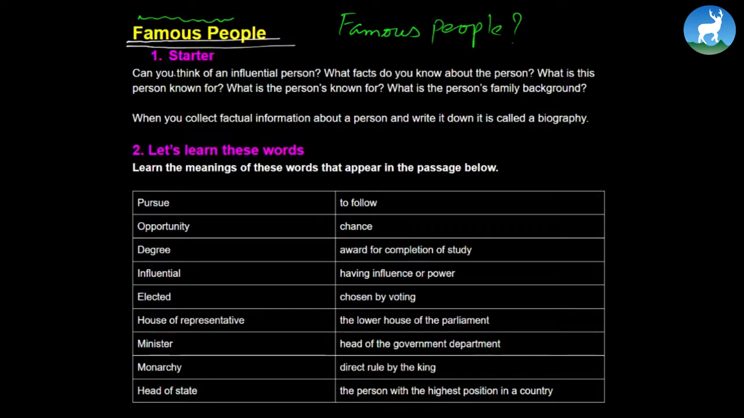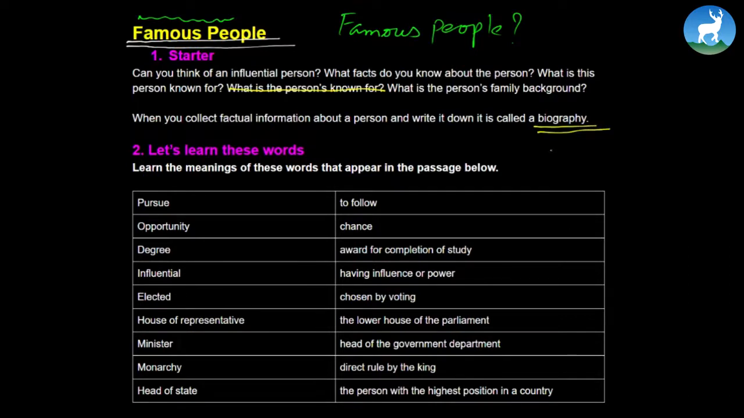Can you think of an influential person? What facts do you know about the person? What is this person known for? What is the person's family background? Meaning we are trying to extract all the information about that particular person. And when you write such a detailed account of others, it is what we call a biography.